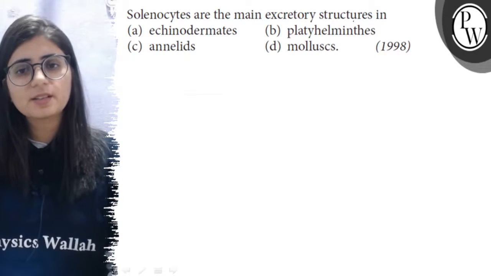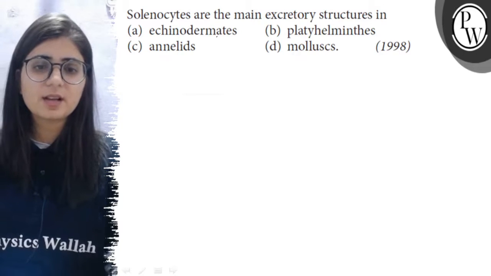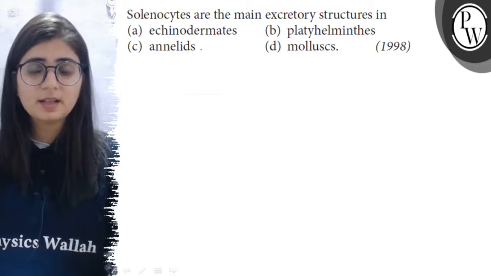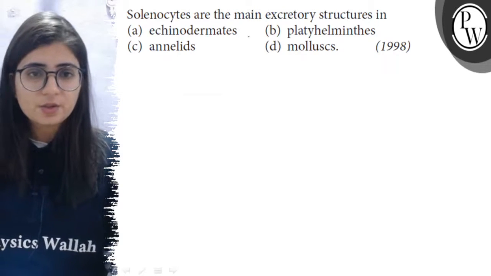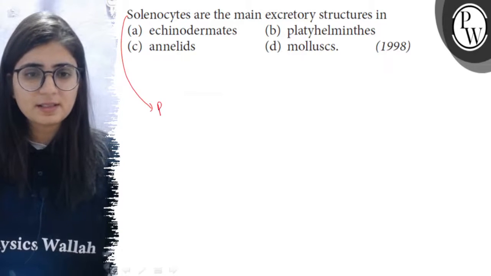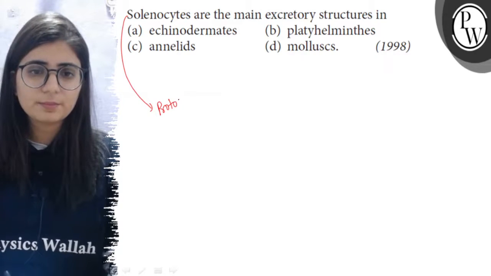Let's see the question. Solenocytes are the excretory structures in, and the options are A. Echinodermata, B. Platyhelminthes, C. Annelids, and D. Mollusks. So solenocytes are the excretory cells, and these are the protonephridia.